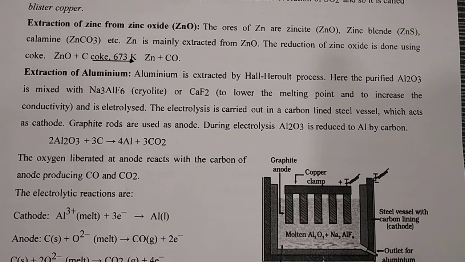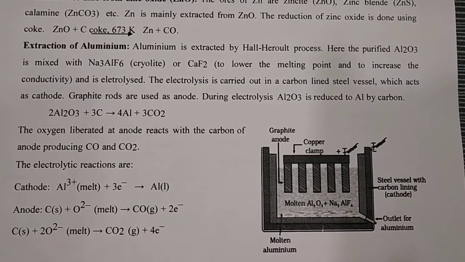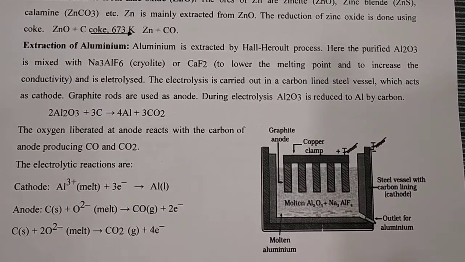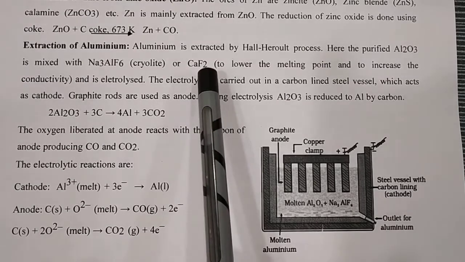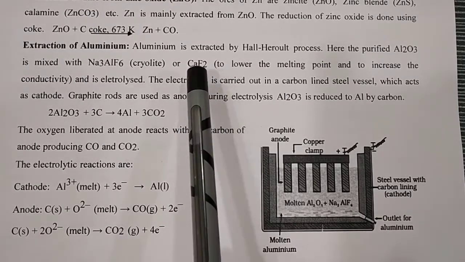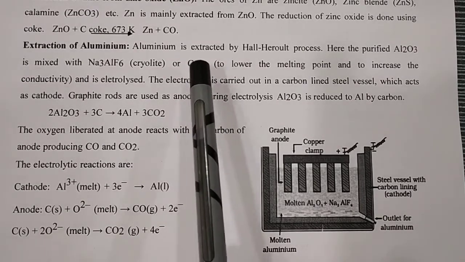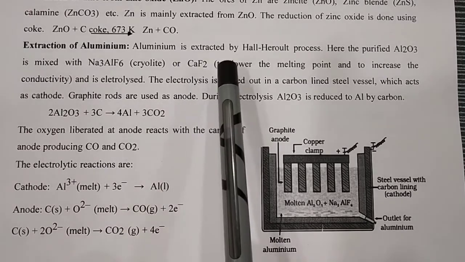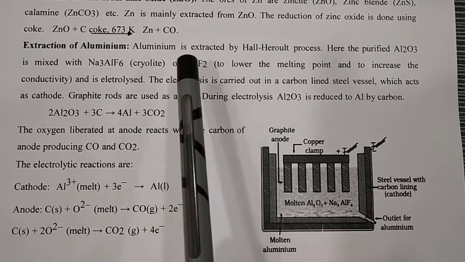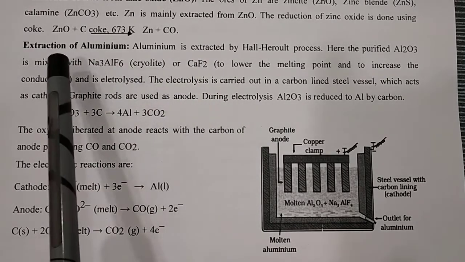Next is all about extraction of aluminium. Aluminium is extracted by the Hall-Héroult process. Direct question: write a short note on the Hall-Héroult process, or write a note on the extraction of aluminium.